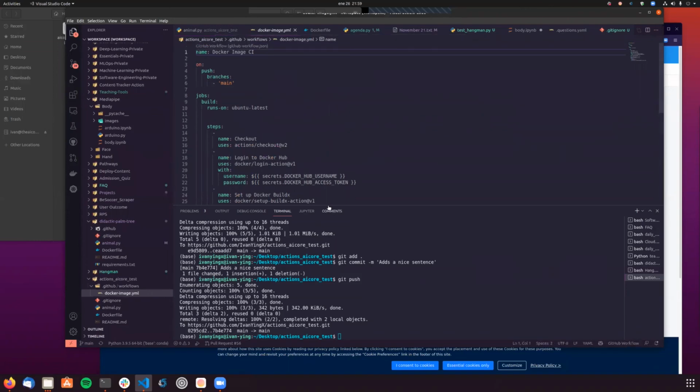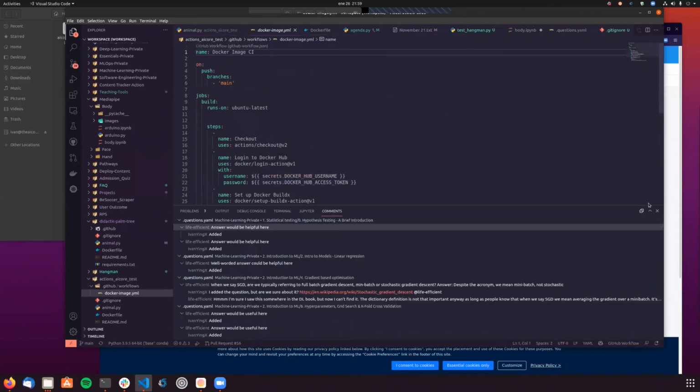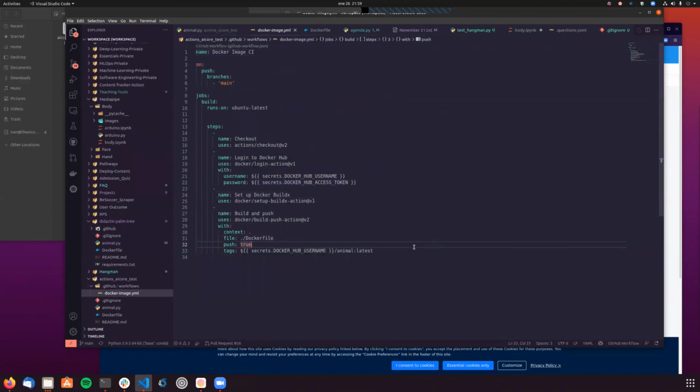There we go. It runs on Ubuntu latest. Is it a GitHub server? Basically, when you run a GitHub action, it's going to run on a GitHub server, so to speak, on a different computer, right? You have to specify what type of computer, or what type of operating system, you want to use when you run that. So you are going to run all these steps in an Ubuntu. Okay, that makes sense.